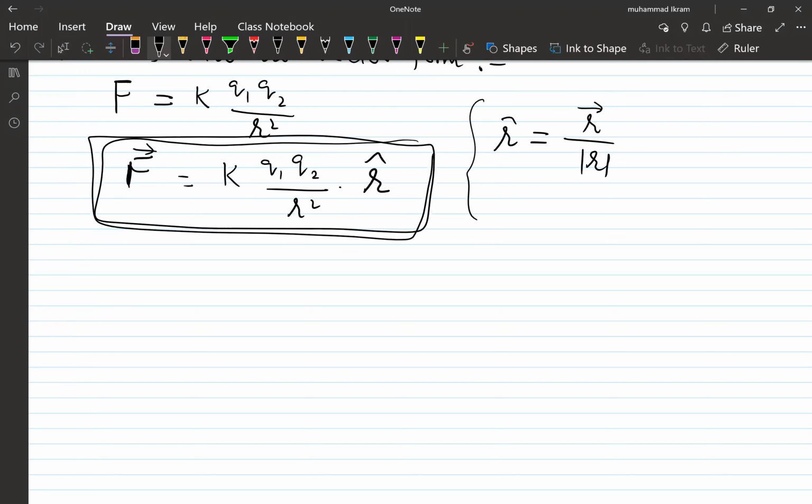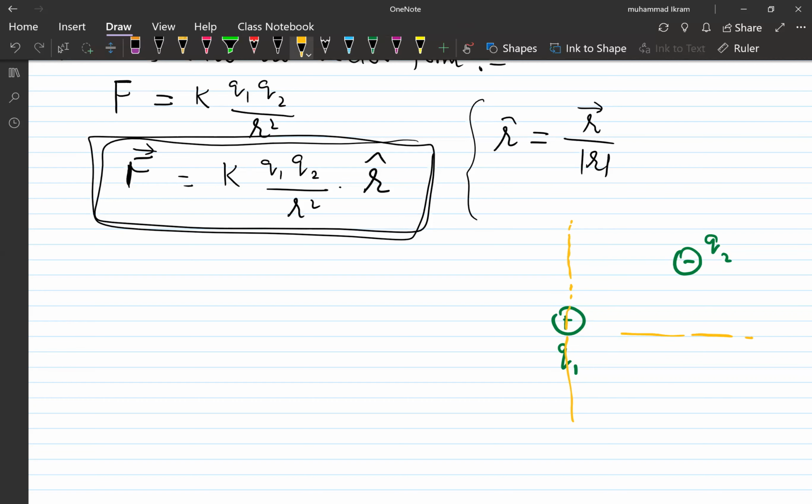Now, in order to calculate the force along its direction, you need to find the position vector between the two charged particles first. For example, suppose you have two charged particles, this one as Q1 and another as Q2. Let's say this is positive and this is a negative charge. Then how can you find this position vector? This is important. If you just want the force on charge Q2 due to Q1, it is so easy.